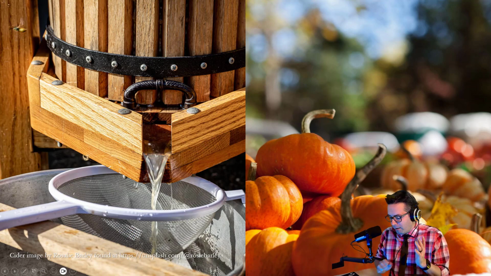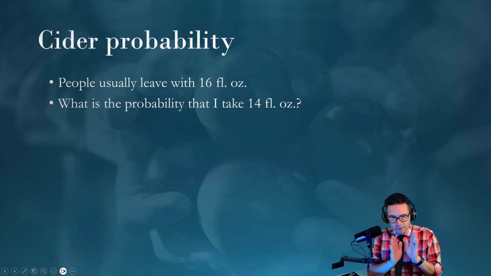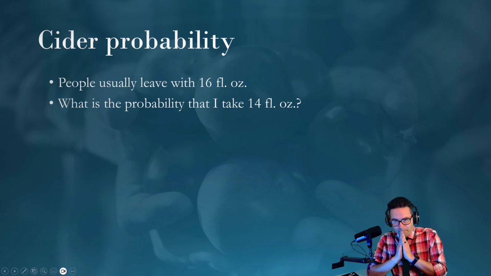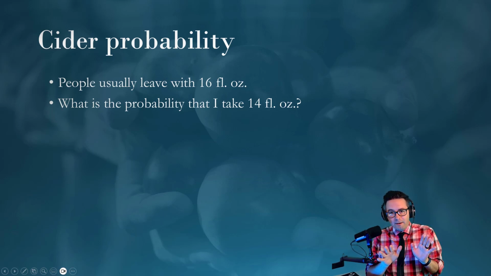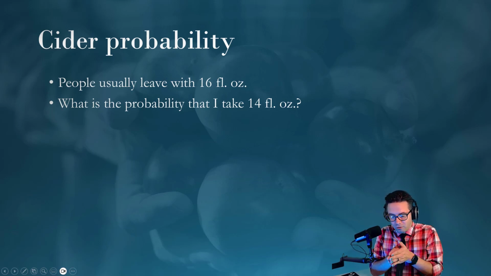For example, say with the cider, we have a barrel full of cider, and we want people to take 16 fluid ounces. Let's say I have a jug and I'm pouring 16 fluid ounces. What's the probability that I'm going to get 16 fluid ounces? 0, right? It's not going to be exactly 16 fluid ounces. What's the probability of getting 14 fluid ounces? Still 0 because it's just one number.